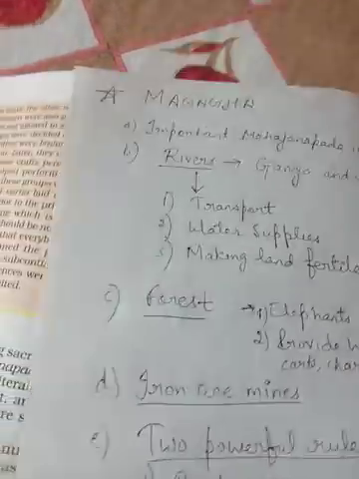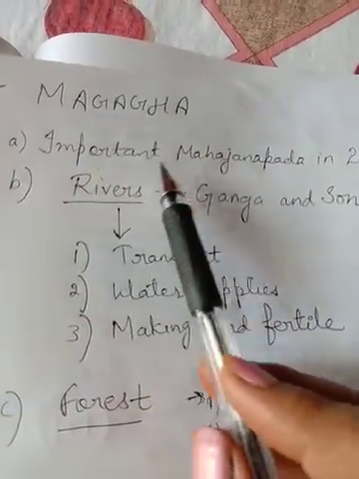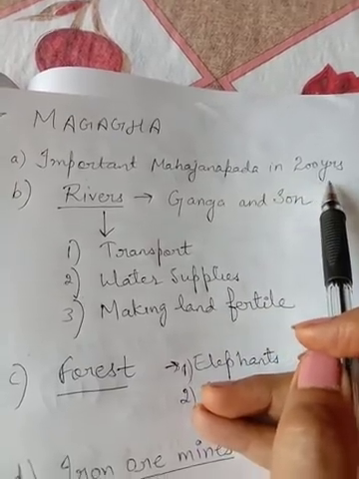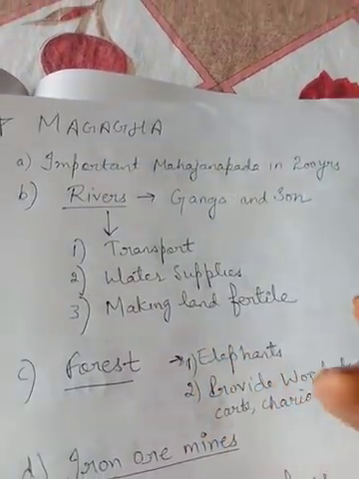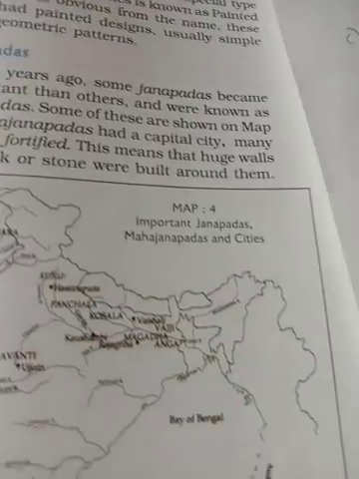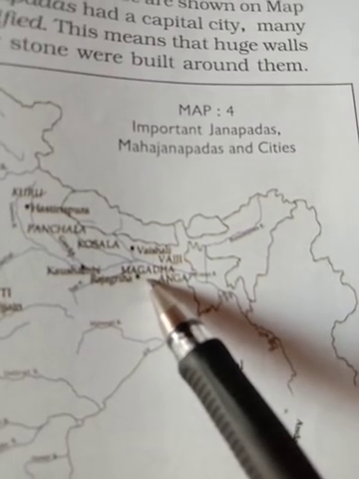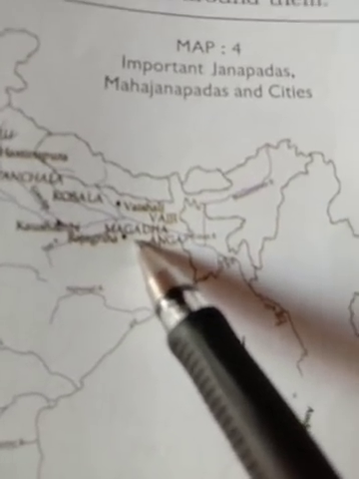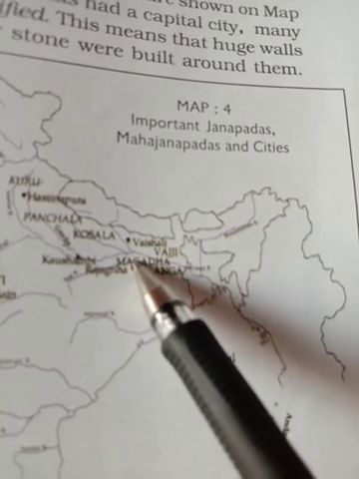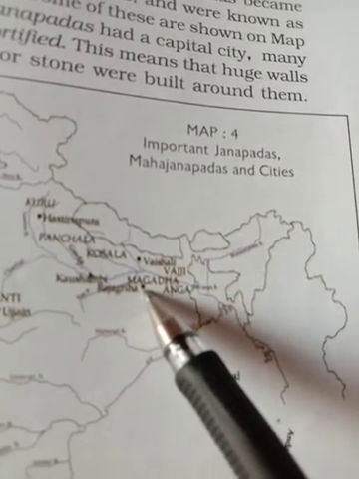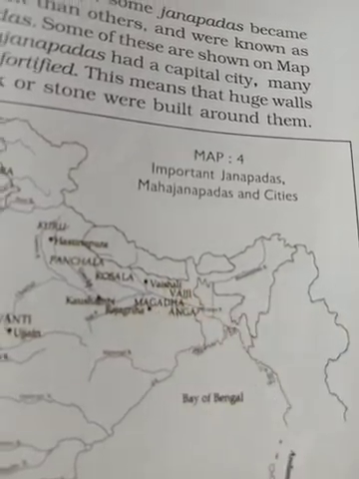Now your next topic is Magadha, which was one of the most important Mahajanapadas in those 200 years. Magadha is in Bihar. Now let us see the map where Magadha is located. See here, this is Magadha, and two rivers pass through it: the Ganga and the Son. Remember, these are the important rivers of Magadha.